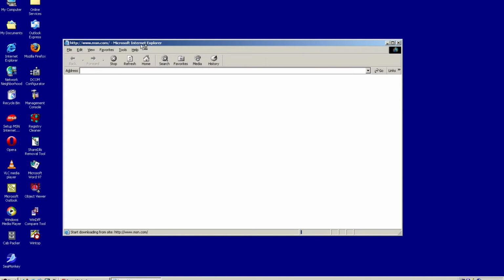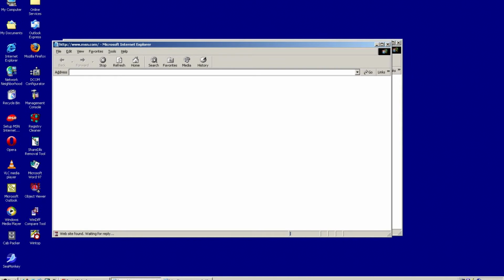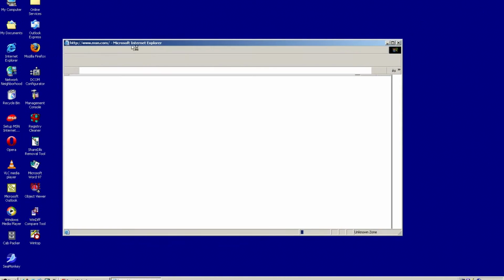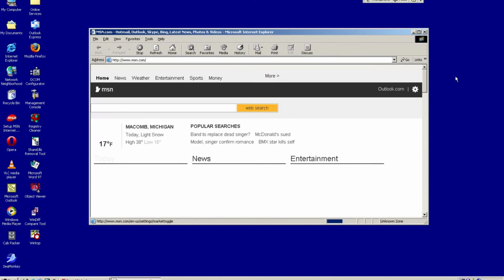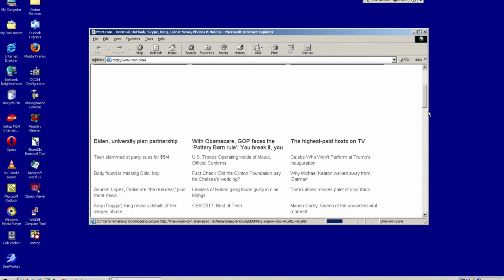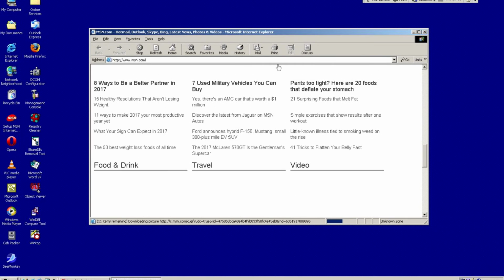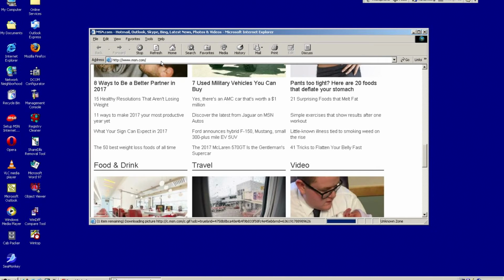Like any site that you try to go to will just error out. Most sites error out, and even if they do happen to load, they'll load very badly, and you won't be able to see everything. This is MSN. As you can see, it does load, but everything is, well, I guess it's not as messed up. But it's a little messed up. But it kind of renders okay.